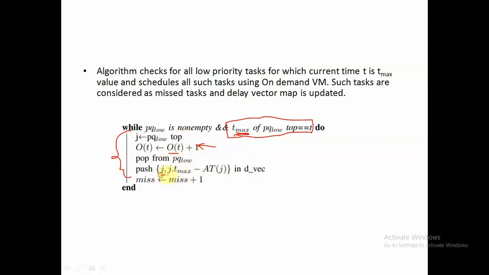And then in this D vector, we will be pushing this particular value, which is nothing but the time slots by which this task J has been delayed. So j.tmax minus arrival time of j. So this is the maximum delay tolerance. We have delayed this task j up to its maximum delay tolerance. And then this miss variable will indicate that it is a missed task. That means we have extended execution of this task till its deadline. So the broker must be penalized for this particular task, and it will lower the TGR for that particular broker.